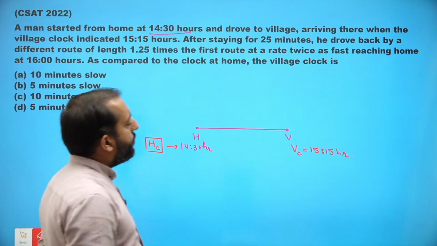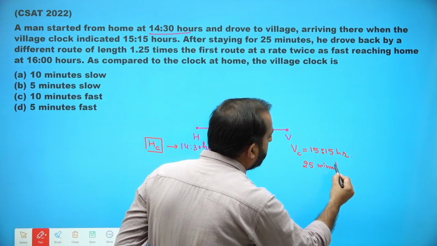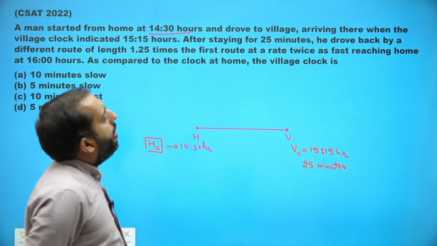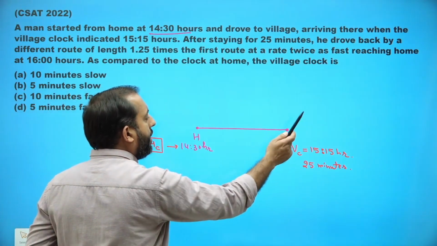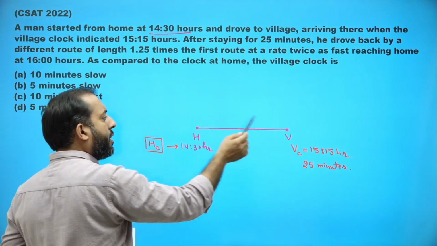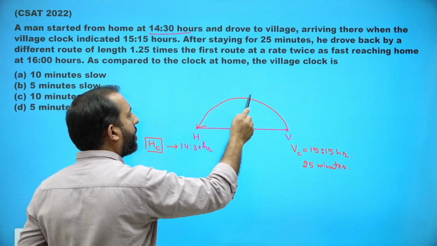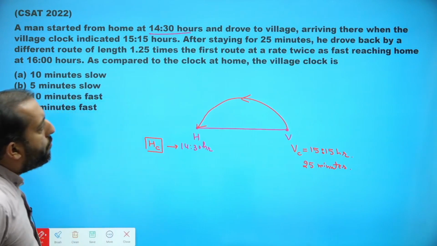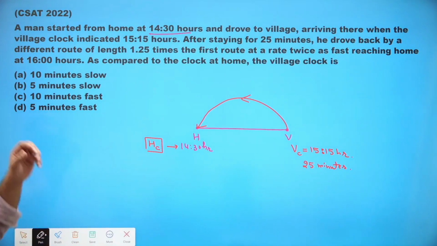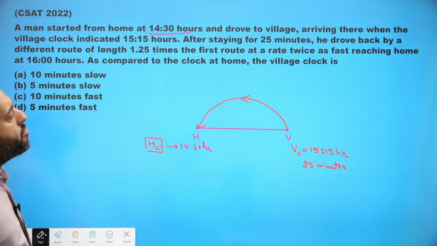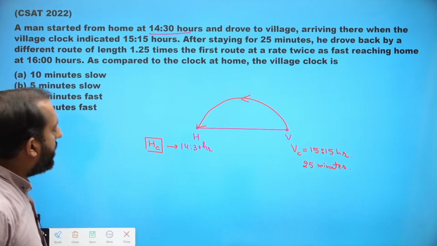After staying for 25 minutes, so over here he stayed for 25 minutes, he drove back by a different route. Now he is not coming back along this route. He has taken some other route from village to home, a different route of length 1.25 times the first route at a rate twice as fast, reaching home at 16 hours.